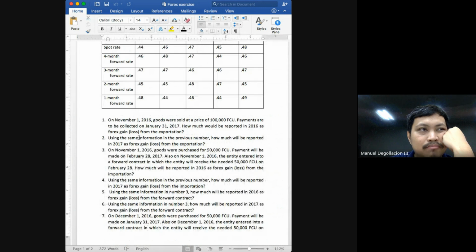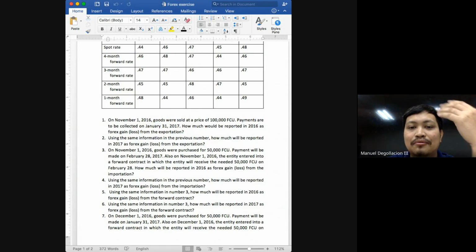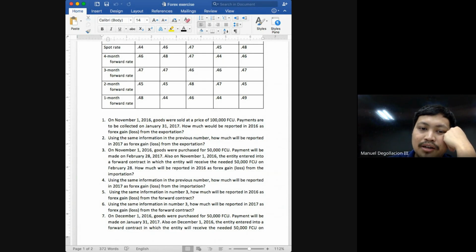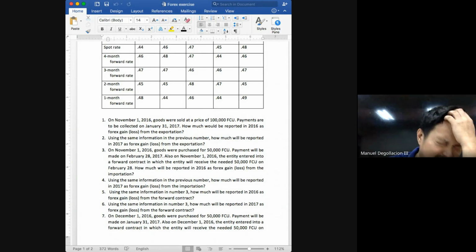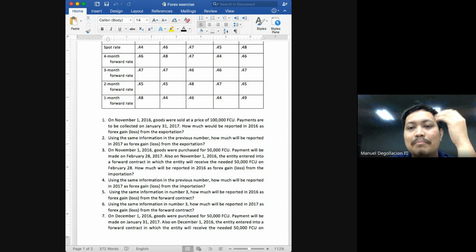Okay. Class, in forward contracts, the arrangement there is an entity agrees to buy foreign currency from a financial institution, normally at a bank, class, at a predetermined rate, which we will refer to as your forward rate, with the foreign currency to be delivered on a future date. So you will enter into a forward contract, class, if you want to have a foreign currency in a future date. Okay. Now, you will ask the question, why will companies do that? So that they will be able to eliminate any loss from fluctuation in the Forex transaction, class.